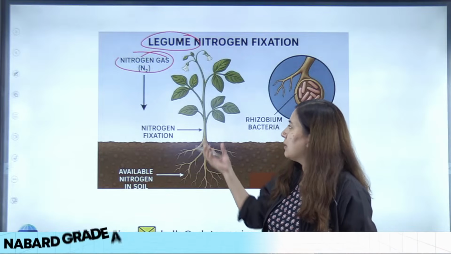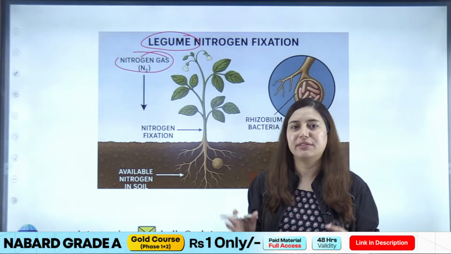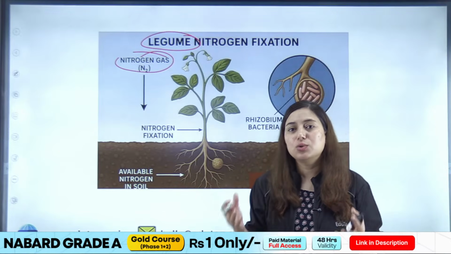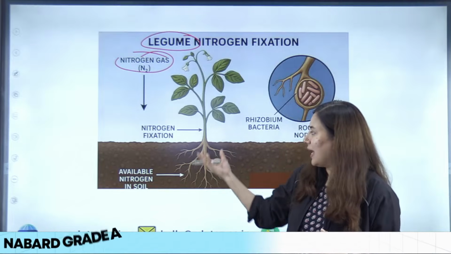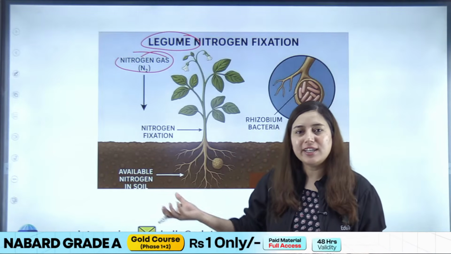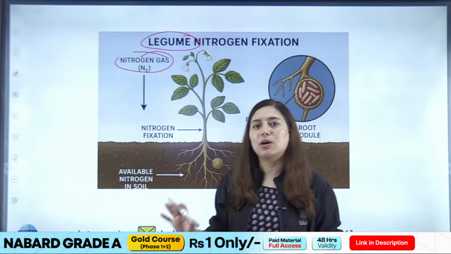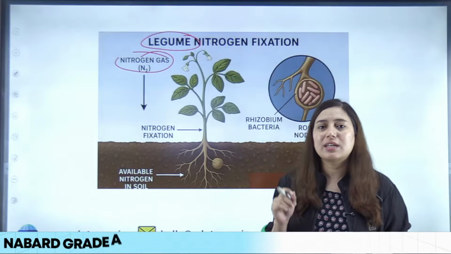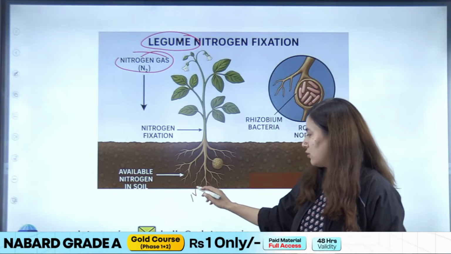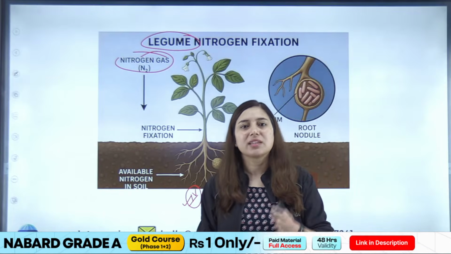So students, when the plant grows, the plant needs different kinds of nutrients for growth and development, right? And all these nutrients are absorbed by the root from the soil, right? So the plant root is absorbing water and nutrients from the soil. So the soil should have a sufficient amount of nutrients that are required by the plant, right? And one of the most important nutrients is nitrogen, right? One of the most important nutrients for plant growth and development is nitrogen.